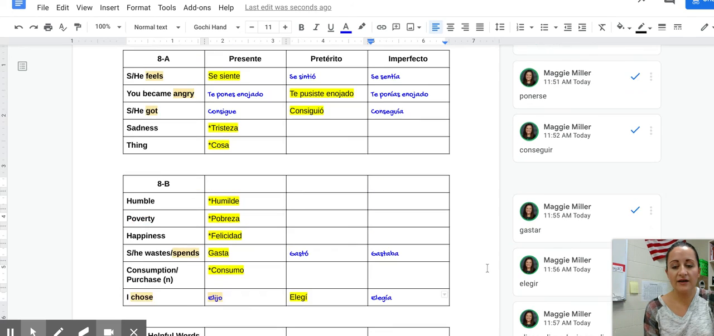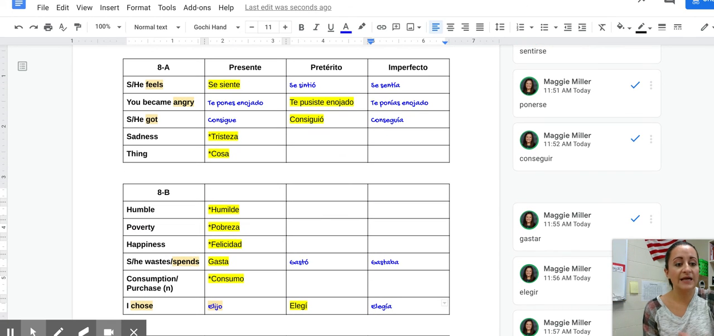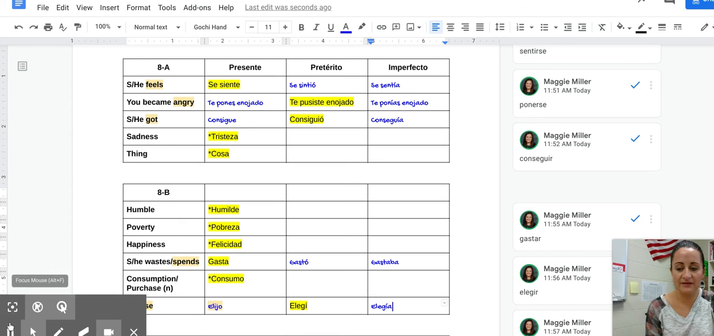Okay, so that is all of the Unit 8 vocab. Let me know if you have any questions, but I hope that was helpful for you.